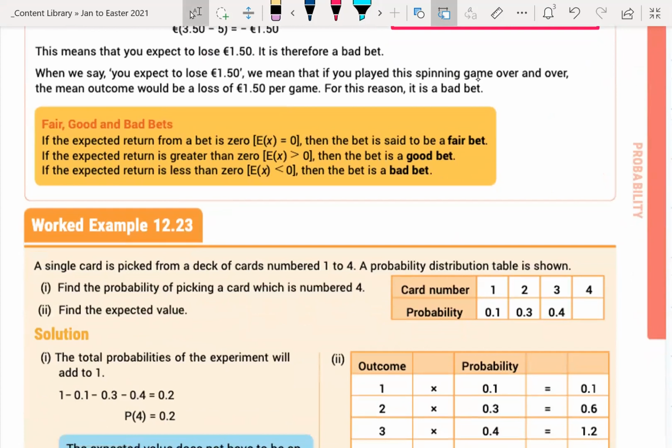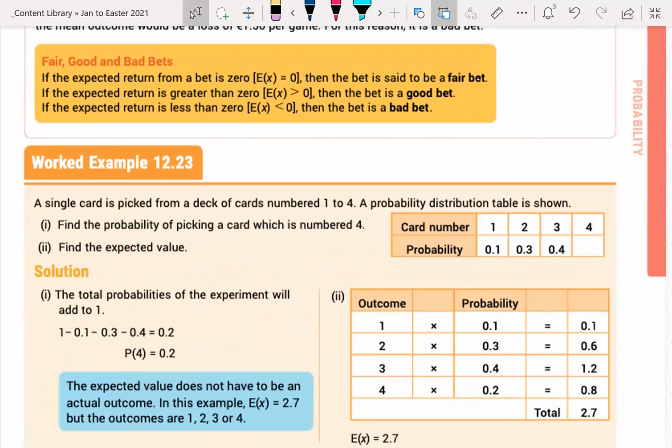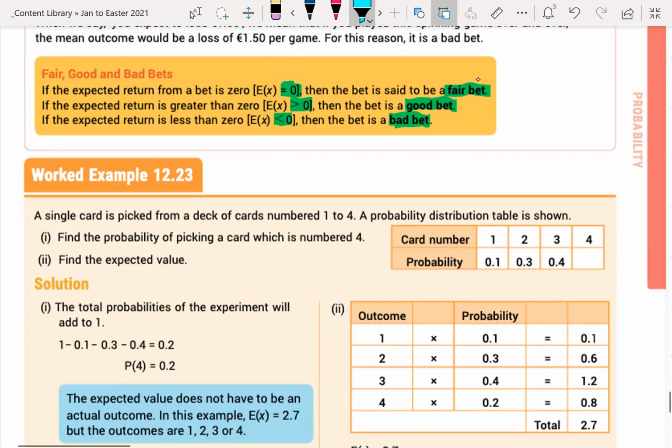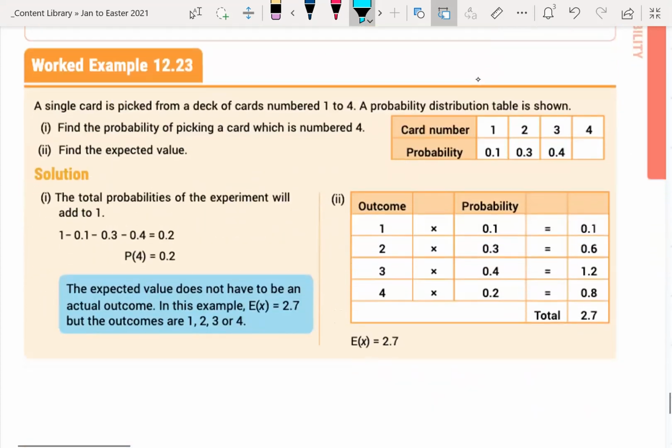So if you have to decide whether a game is good or not, if your answer is 0, then the bet is said to be fair. If it's greater than 0, then it's a good bet. But if it's less than 0, if you get a minus number for this, then it's a bad bet. Now you will have to take into consideration how much money you pay for this game.